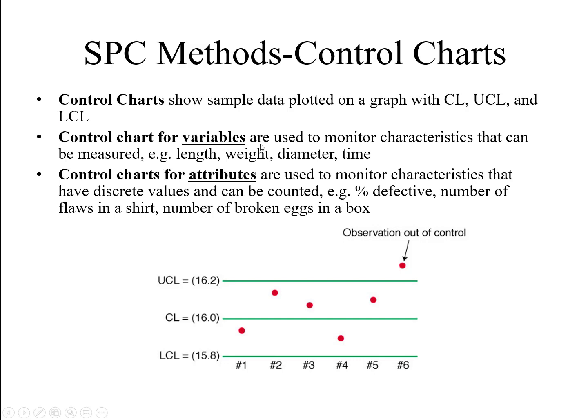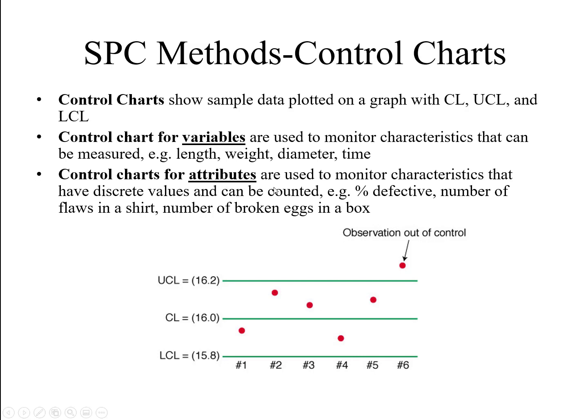Control charts for variables are used to monitor characteristics that can be measured, for example length, weight, diameter, time. So basically it depends on it. If you collect data of length, weight, time, or diameter, you can easily visualize it and you can easily check which observations are inside the control and which observations are out of control.